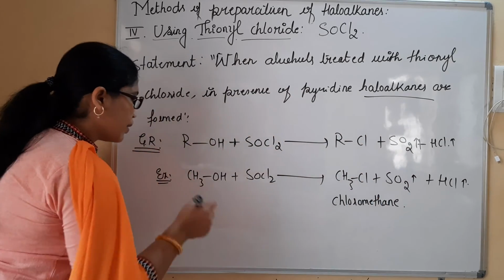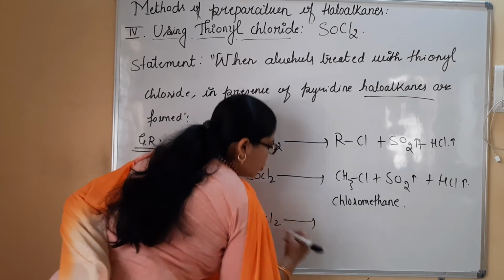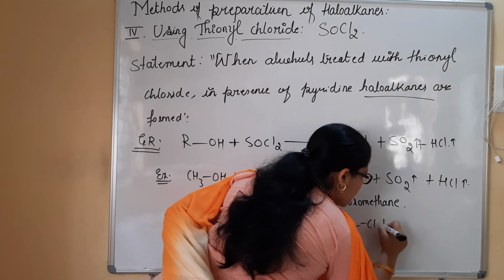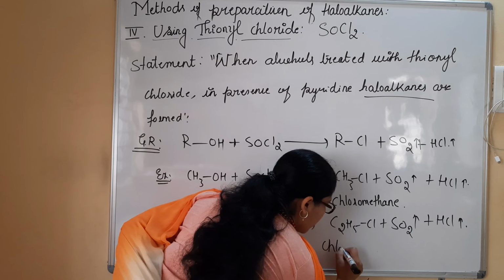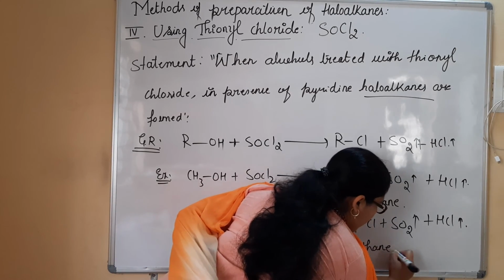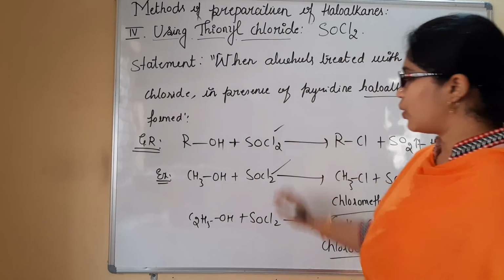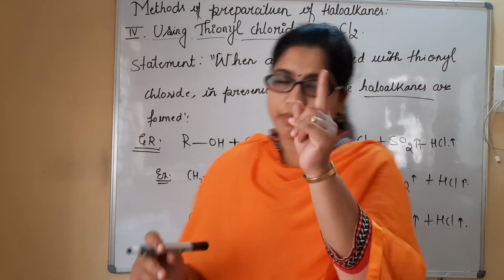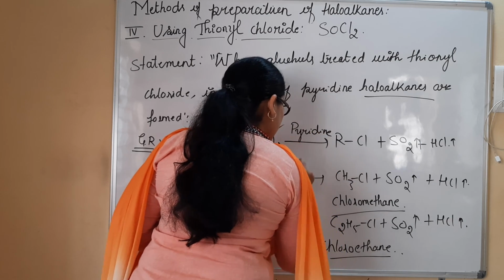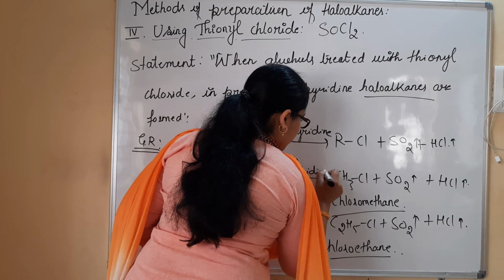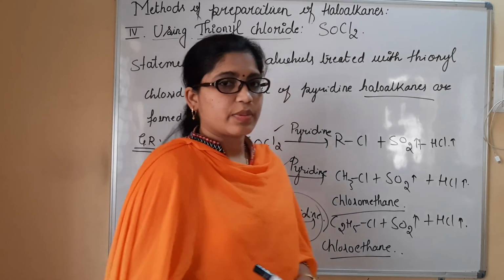Similarly, I would consider one more example, like C2H5OH treated with SOCl2 to form C2H5Cl plus SO2 plus HCl, where C2H5Cl is chloroethane. It is referred to as one of the haloalkanes. This is how we can prepare haloalkanes by using thionyl chloride as a reactant molecule. It is very much mandatory to mention the pyridine, which is used as a catalyst. Pyridine is the catalyst used, and this reaction takes place in the presence of pyridine.